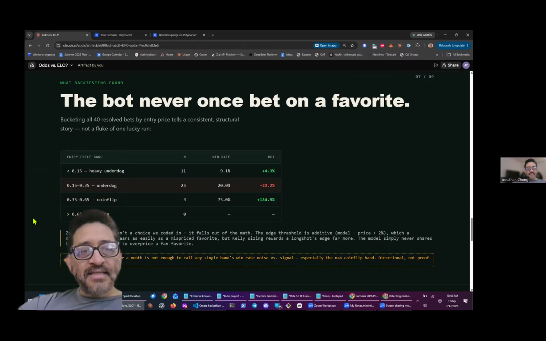So this is a little bit of backtesting we did. It bucketed the bets by how much of an underdog we were betting on. This isn't 50-50 because a lot of it is split into win, lose, draw. So typically 33% was the basis, and the super underdogs were only 15%.